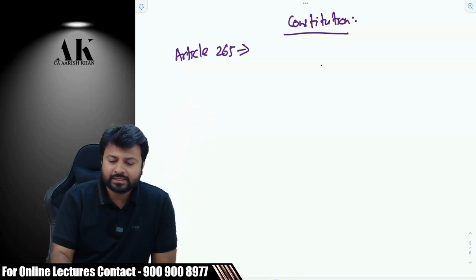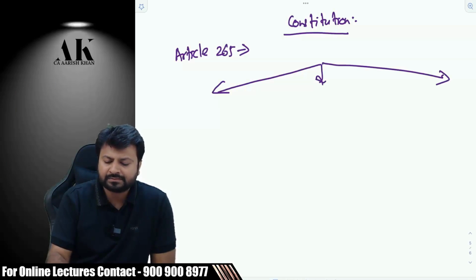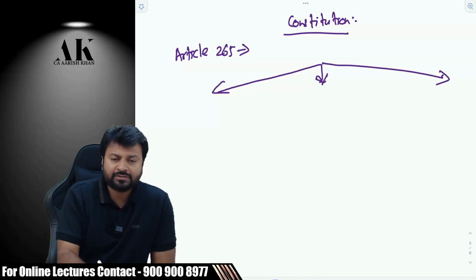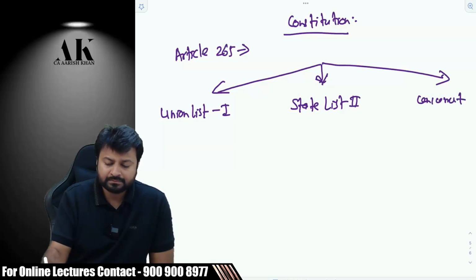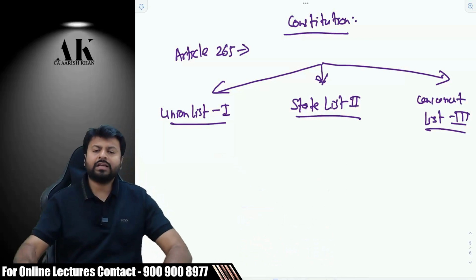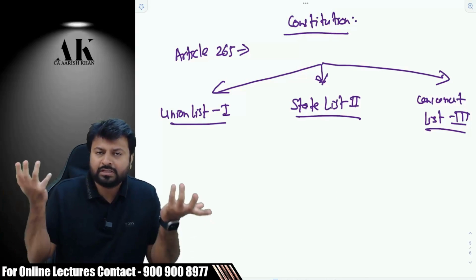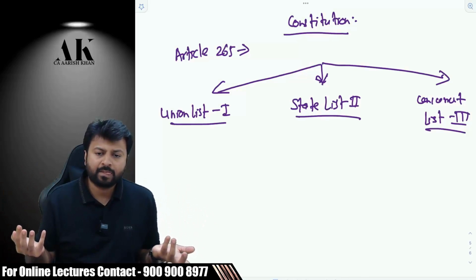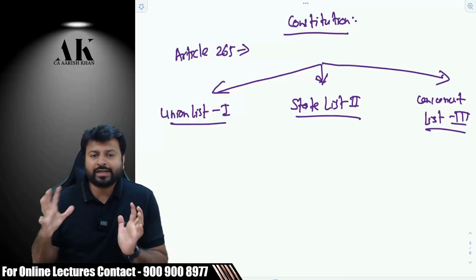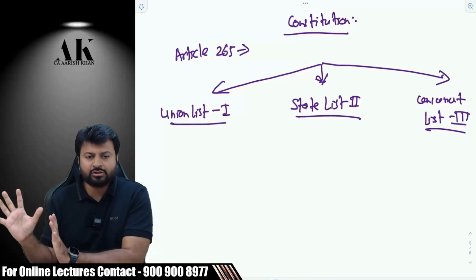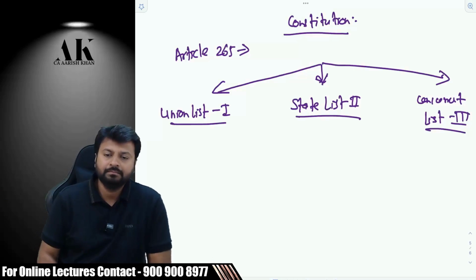And we all know that, we have learned this in school. The Constitution of India is divided into how many parts? It is divided into three parts. The first part is the Union List 1, right? Second is the State List 2. And third is the Concurrent List, number 3. Now listen carefully. What do I mean by union? Union means the central government, right? State means the state government, and concurrent means the powers which are there with the state government also and the union government also. The power is shared by both of them.